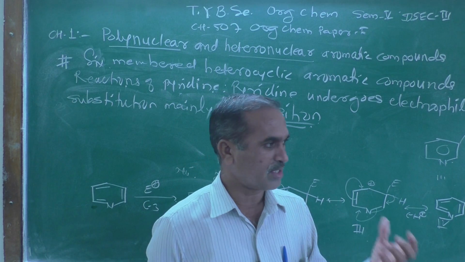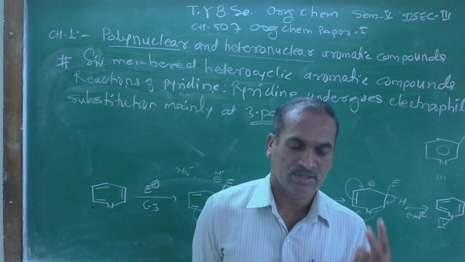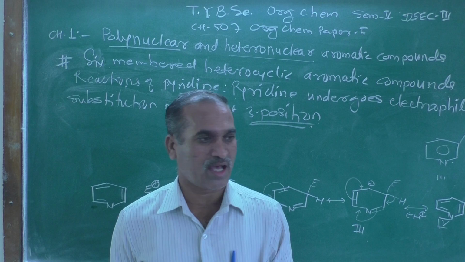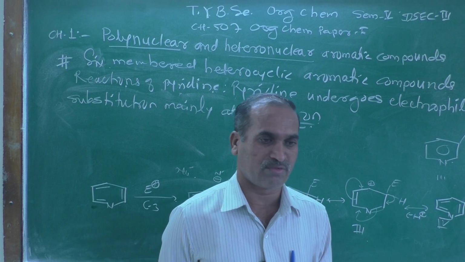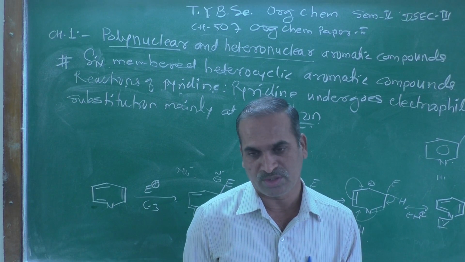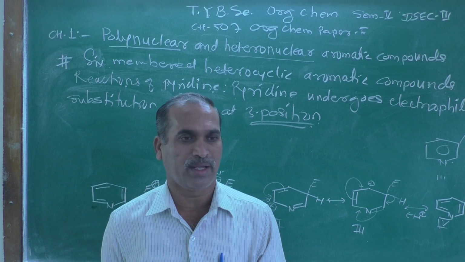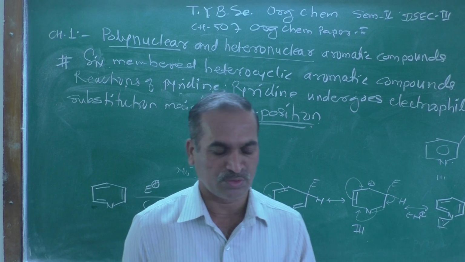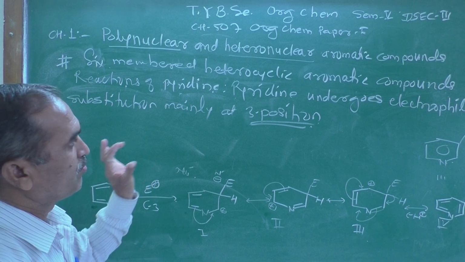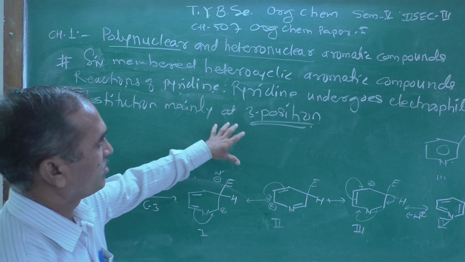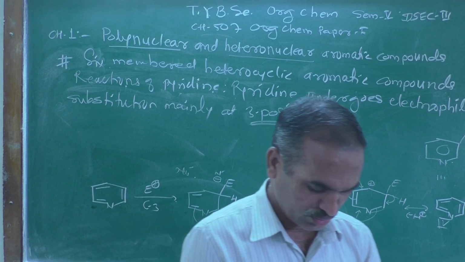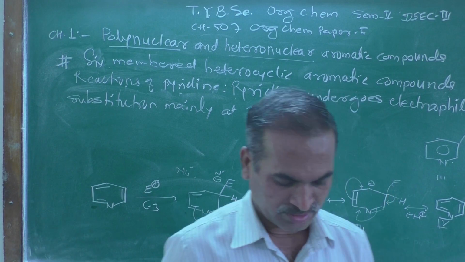But in the case of the 5-membered ring, there are 2 distinct positions. One is alpha, the second one is beta, or we can call them the 2 and 3 positions. Preferentially, the electrophilic substitution will occur at the 2 position in the 5-membered ring, but in the case of the 6-membered ring, the electrophile is going to attack at the 3 position.